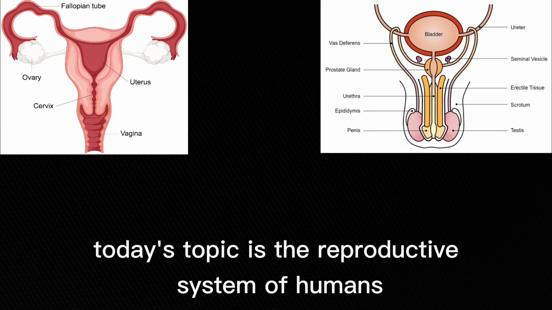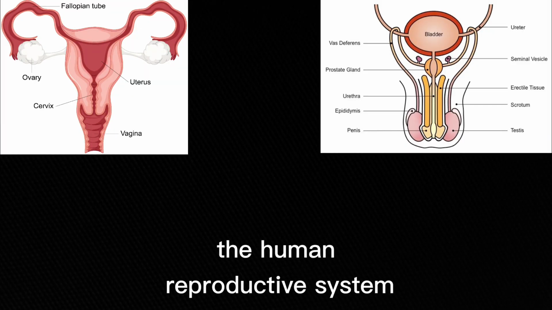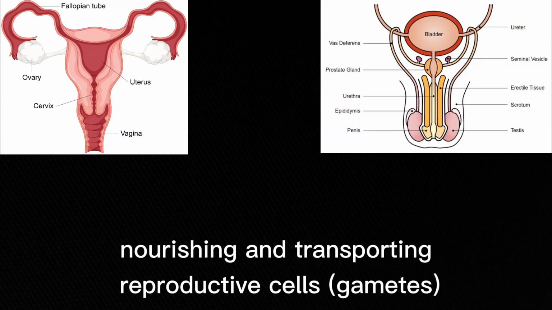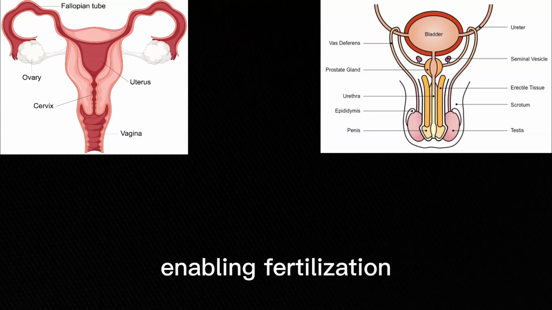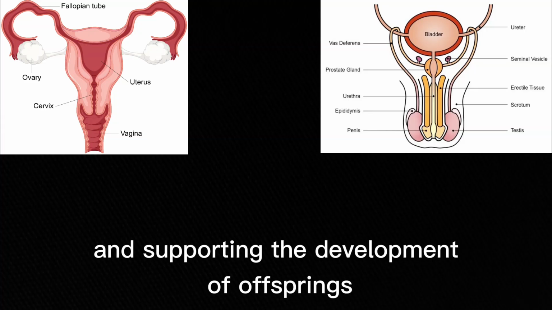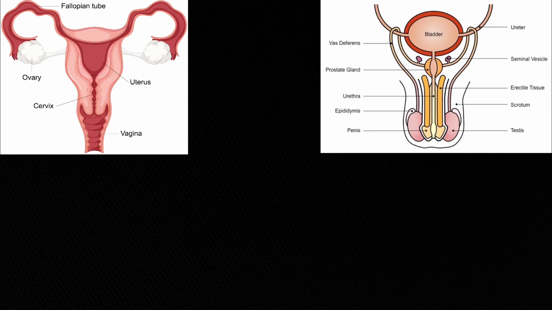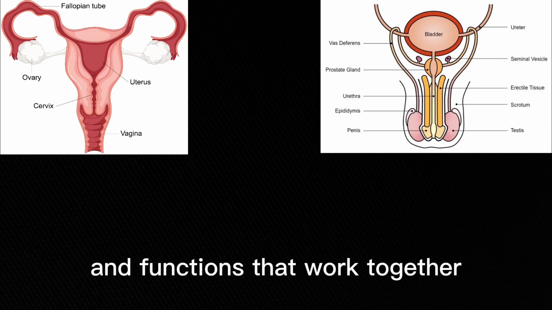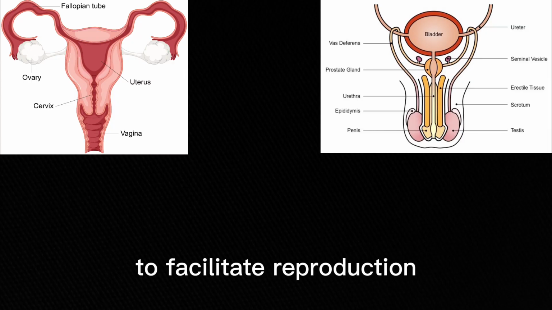Well, hello everyone. Today's topic is the reproductive system of humans. The human reproductive system is responsible for producing, nourishing, and transporting reproductive cells, gametes, enabling fertilization, and supporting the development of offspring. It is divided into female and male reproductive systems, each with distinct organs and functions that work together to facilitate reproduction.